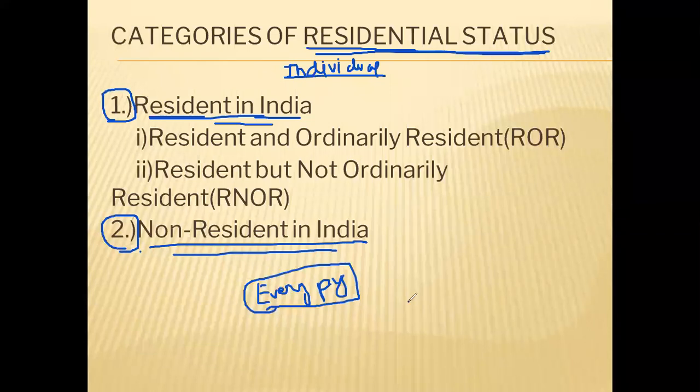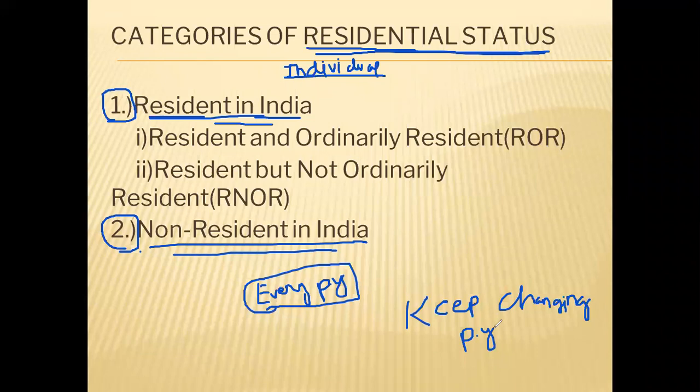So every year you should check the residential status before calculating the tax of that person. You will have to determine the residential status of a person every year before determining the taxable income of that person.